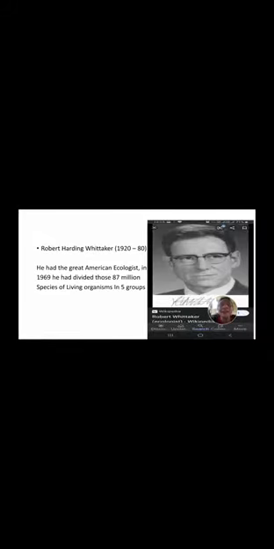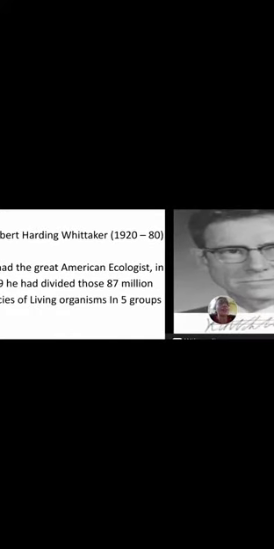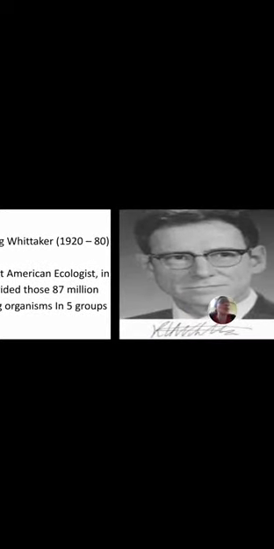Biological classification is needed to make the study of the large number of organisms easy, and this classification was done by Robert Harding Whittaker, 1920 to 1980. Look students, this is the image of Robert Harding Whittaker.